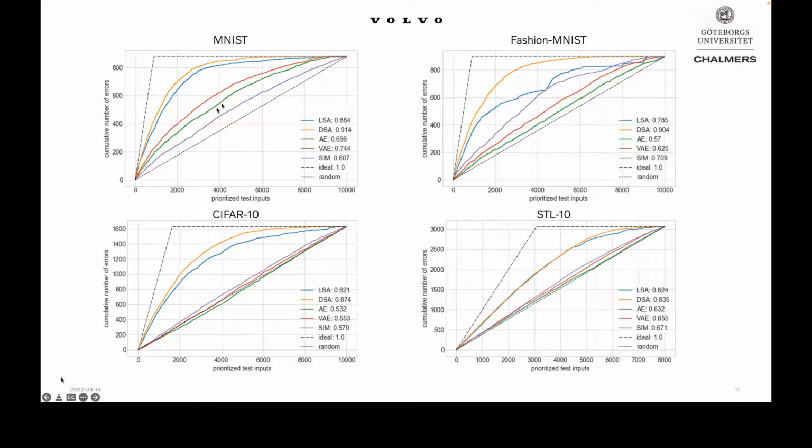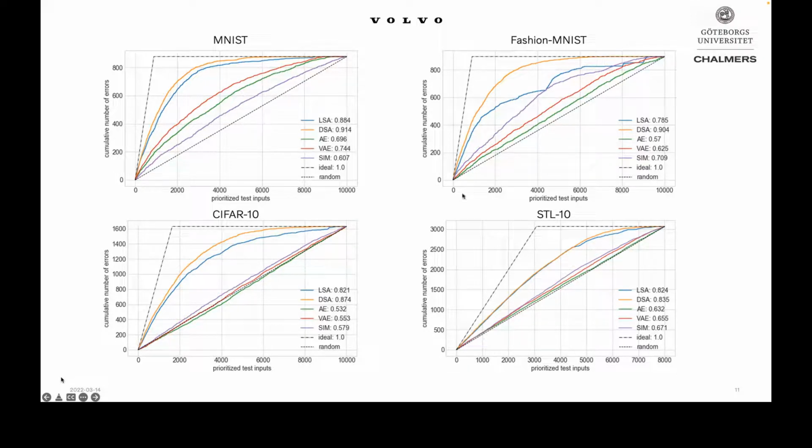The red one and the green one are the autoencoder techniques. We tried a traditional autoencoder, and also a variational autoencoder, for the data box approach. For the MNIST data set, it shows a medium result, better than the black box similarity-based approach.